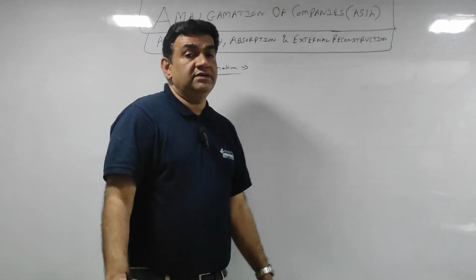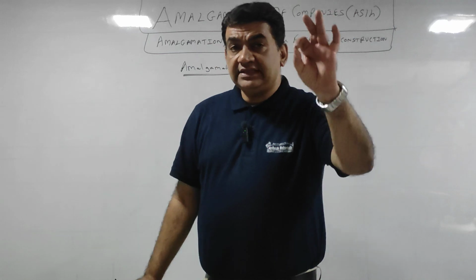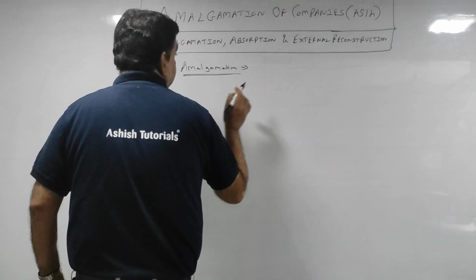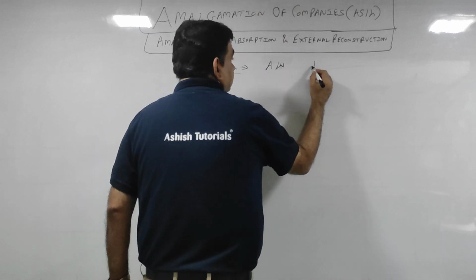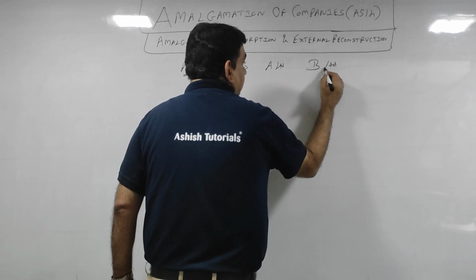What is amalgamation? There is one company, A Limited. There is another company, B Limited.